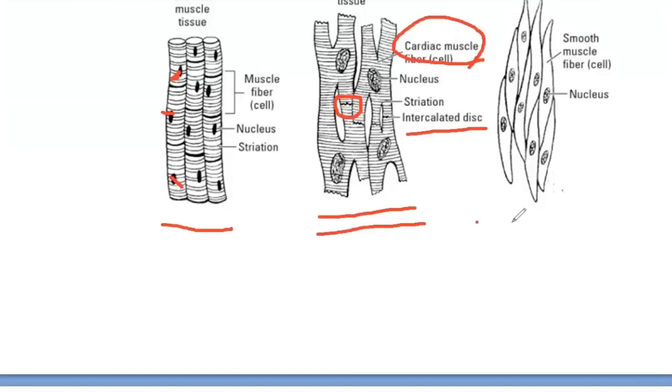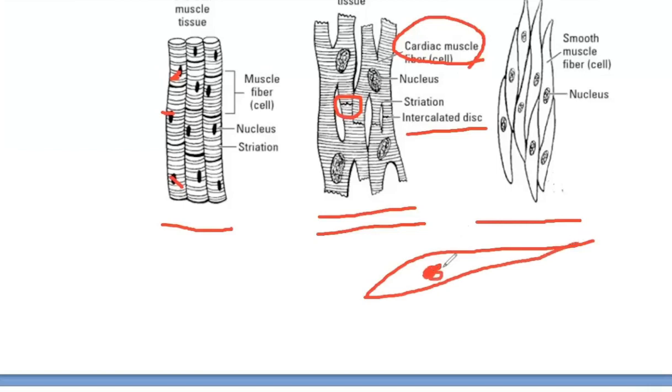Now we come to third and last type of muscle, smooth muscle. You can see the shape is spindle shaped, narrow at the edges and broader in the center. And there are no light and dark striations present here. Each muscle fiber has single nucleus.